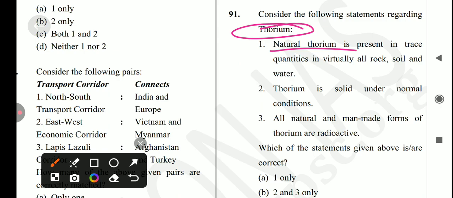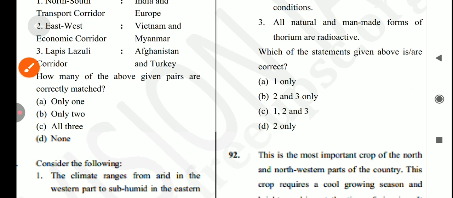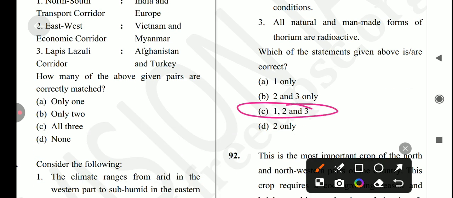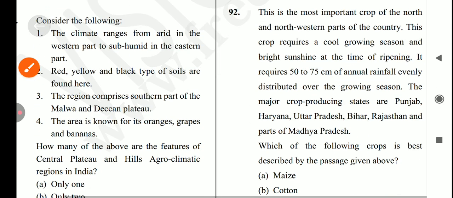Is it true? Yes, it's a correct statement. Next is that thorium is solid at normal condition. It's also correct. Next is all natural and man-made forms of thorium are radioactive. It's also correct. So the answer for this question is option C. 1, 2, 3 is the correct answer for this question.